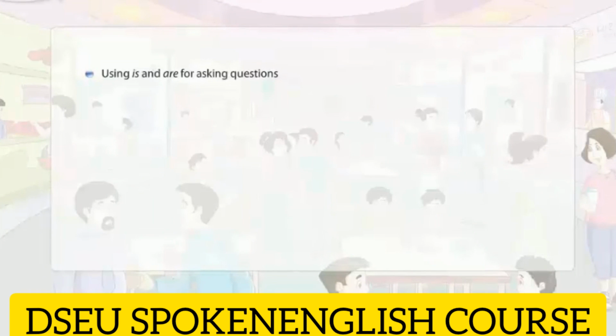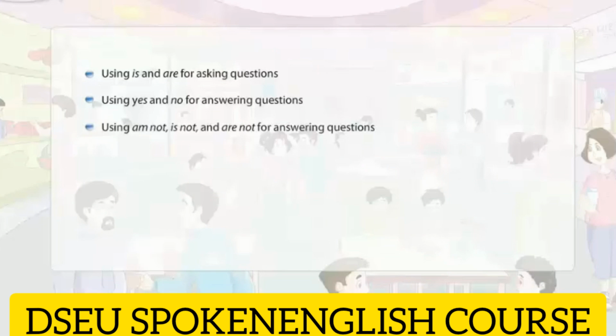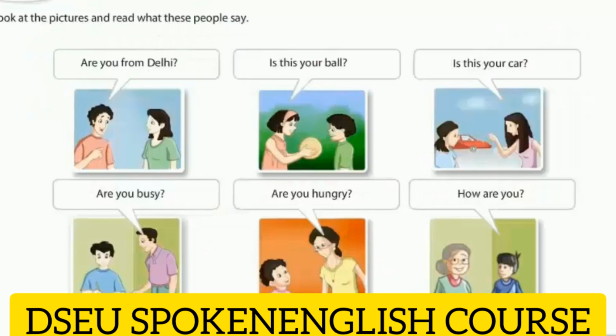Is and are for asking questions, using yes and no for answering questions, using am not, is not, and are not for answering questions, asking WH questions, what, where, who. Look at the pictures and read what these people say.